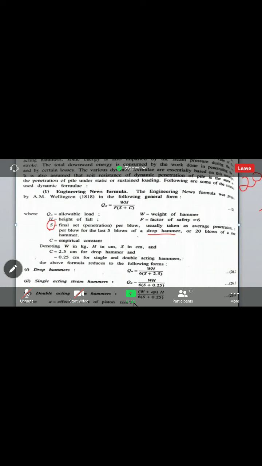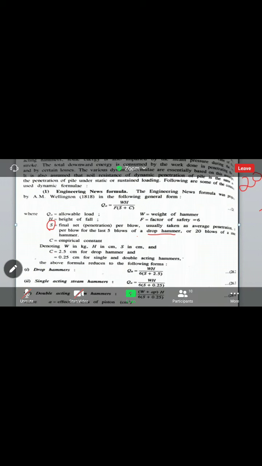Okay, so these are the different formulas to determine the allowable bearing capacity of the pile. So how much capacity of load it can withstand, that we can calculate by using these formulas. Got it? What are the formulas we have to use for different types of hammers, and what are all the things we have in this? All of you got it? If you have any doubt,